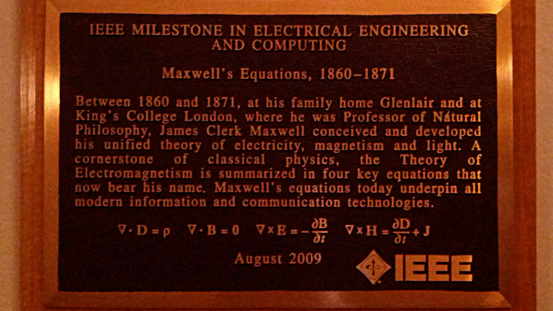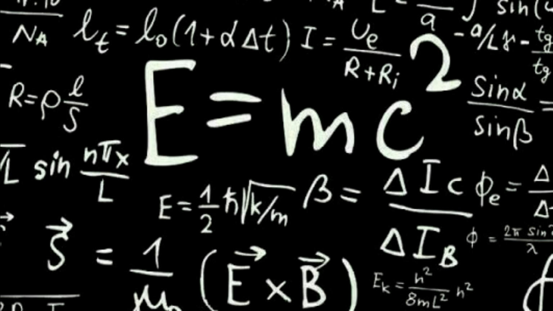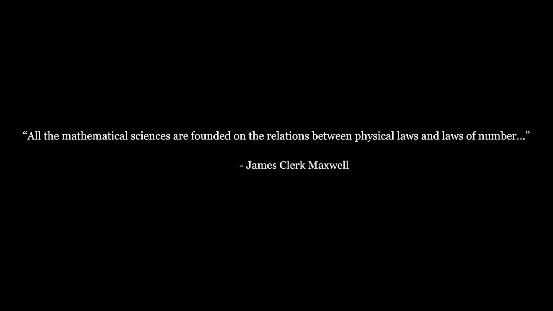And from countless times in history, we've seen that mathematics is really important in science. From general relativity, such as the Einstein field equations, to the Schrödinger equation in quantum mechanics, mathematics plays a huge role. James Clerk Maxwell once said, "All the mathematical sciences are founded on the relations between physical laws and laws of number," which shows how Maxwell cherished mathematics.